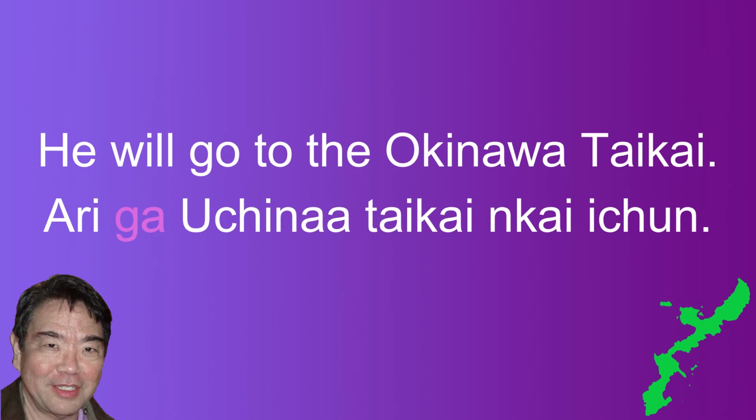Example 5. He will go to the Okinawa Taikai. In Japanese, it is Kare ga Okinawa Taikai ni ikimasu. In Uchinaguchi, it is Ari ga Uchina Taikai kai ichun. Ari is the subject and is followed by subject marker ga.